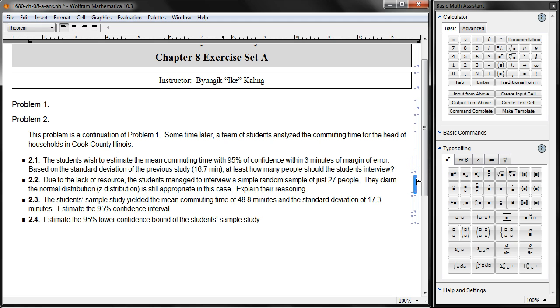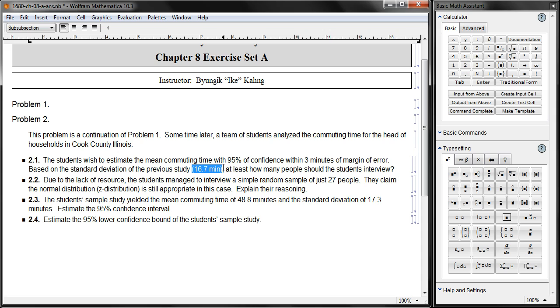Okay, let's use the student's reasoning and answer 2.3 and 2.4. 2.3. The student's sample study yielded a mean commuting time of 48.8 minutes and a standard deviation of 17.3 minutes. Estimate the 95% confidence interval. Whoa, we have another standard deviation coming. Status quo of 16.7 or the student's figure of 17.3. Which do we use? Well, if we're going to use this 17.3 and we assume that the standard deviation 16.7 is not the one we are going to be using, then we cannot use normal approximation.